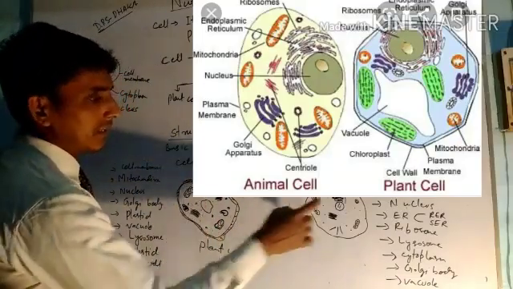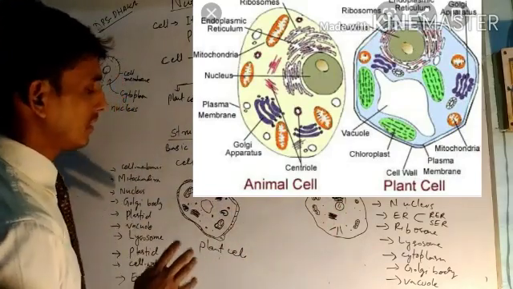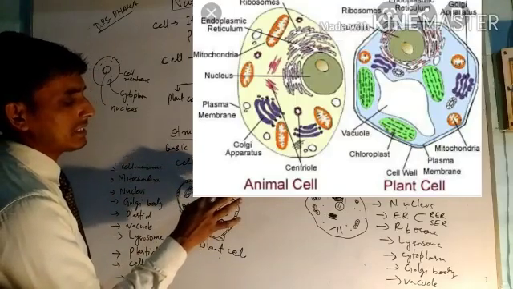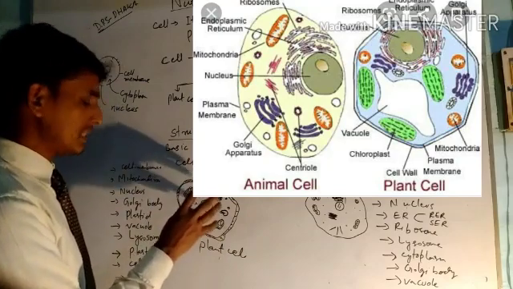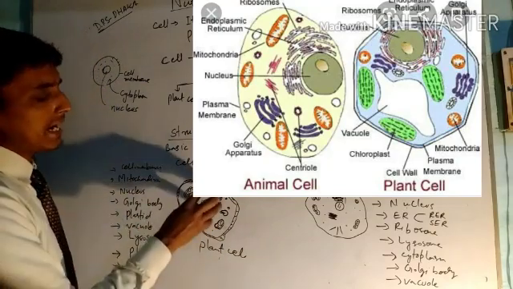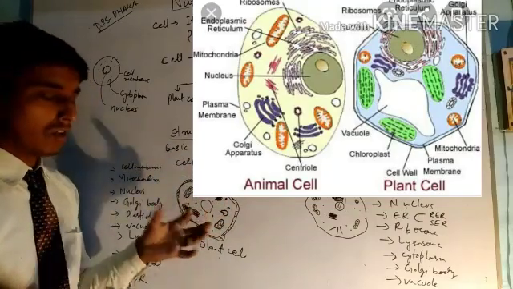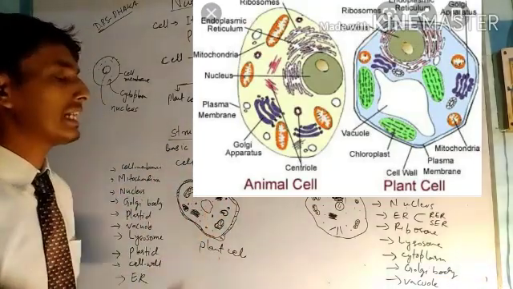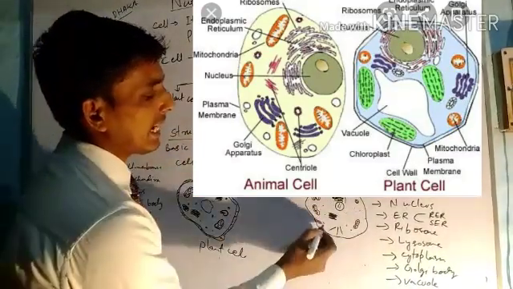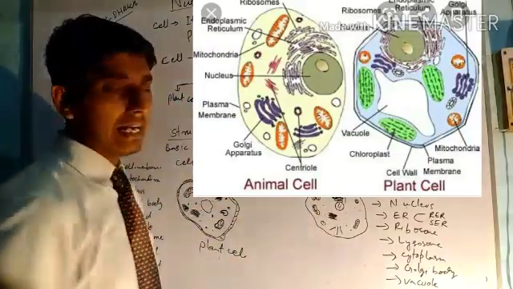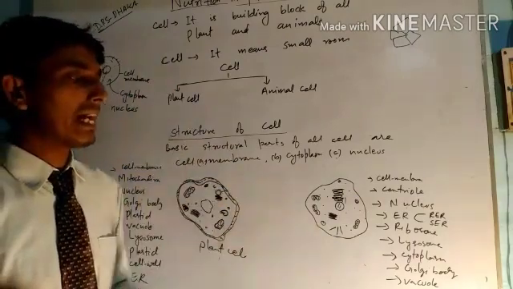In animal cell, the nucleus is present at the central position, but in plant cell, the nucleus is present at the side position. In plant cell, large vacuoles are present at the central position, which store the waste produced inside the cell. In case of animal cell, vacuoles are present at the side, and they are small in size.